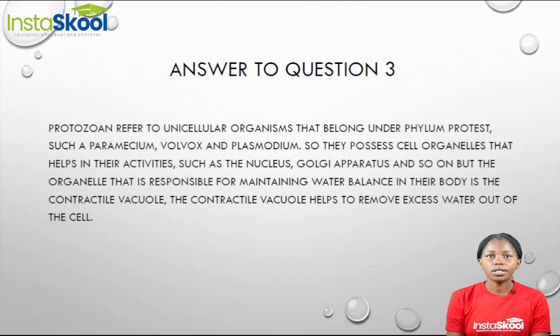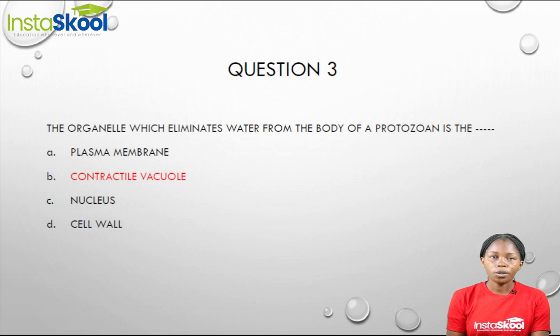The protozoan possess cell organelles that help in activities. Now, some of these organelles are the nucleus, the Golgi apparatus, and so on. But the organelle that is responsible for maintaining water balance in their body is the contractile vacuole. And how does it do this? It helps to maintain the water balance by removing excess water out of the cell. So when we go back to our options, option B is the most correct option. The contractile vacuole helps to eliminate excess water from the body of a protozoan.